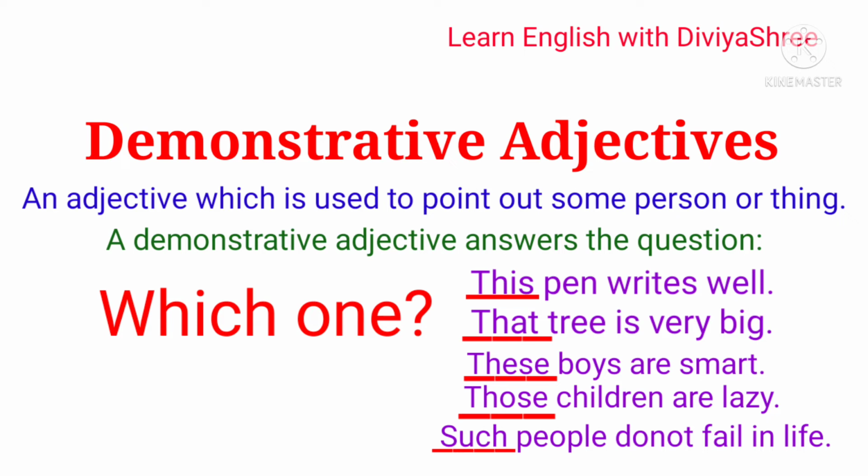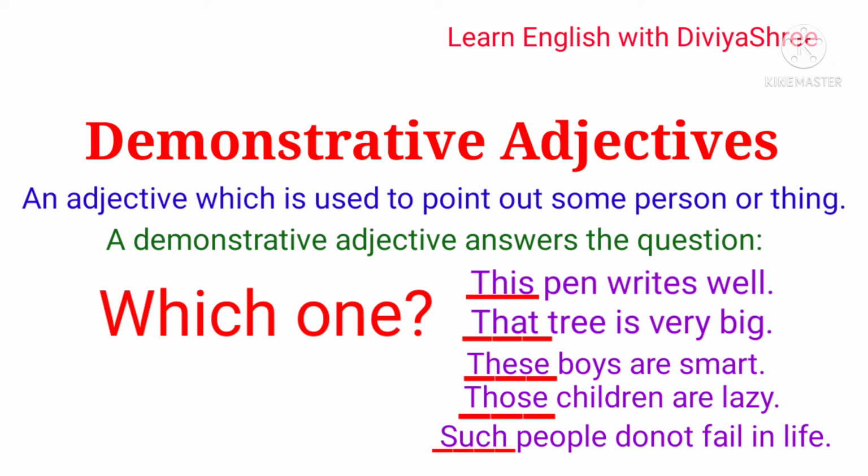The word demonstrative suggests pointing out. Are you getting it? Demonstrative means you are pointing out by using words like this, that, these, those. These words are also adjectives because they are demonstrating that noun, that person, that place or that thing.